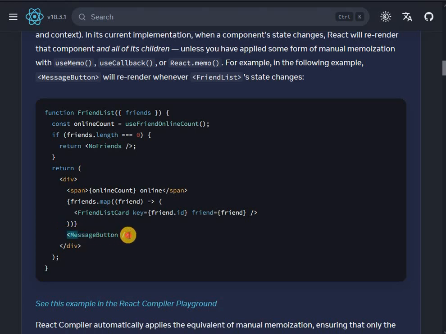But what if this was some very expensive calculation and we have to re-render it every single time when just one number changes, our friends online number?